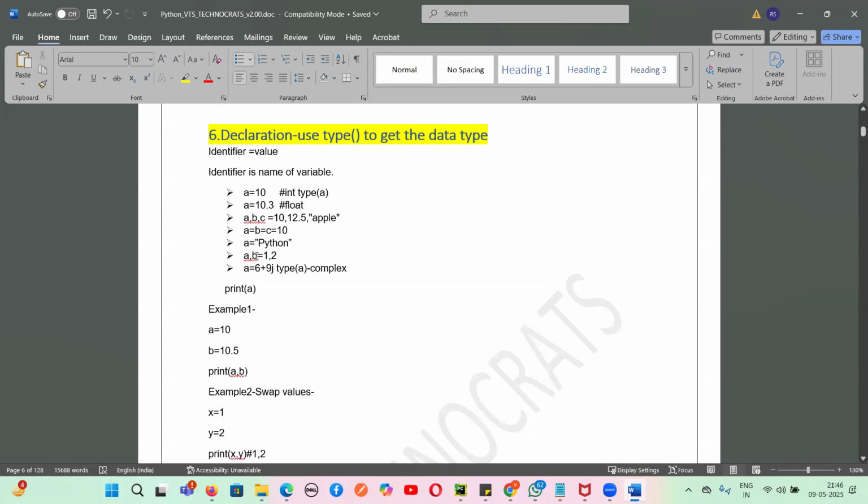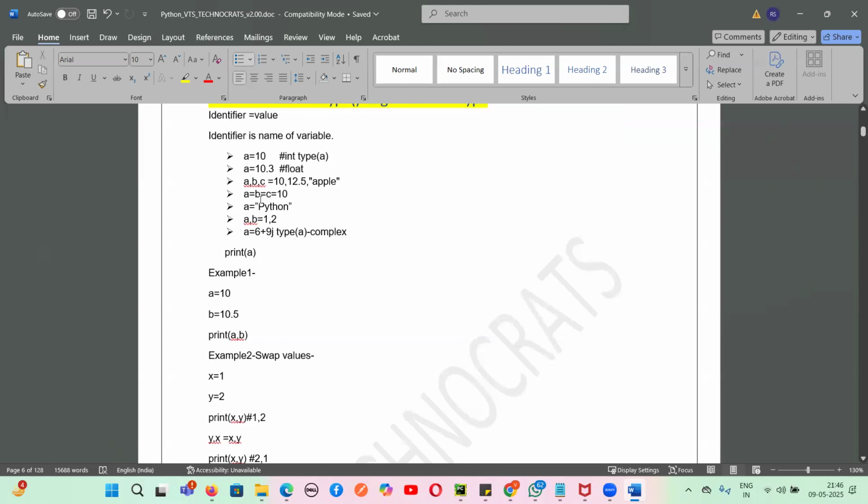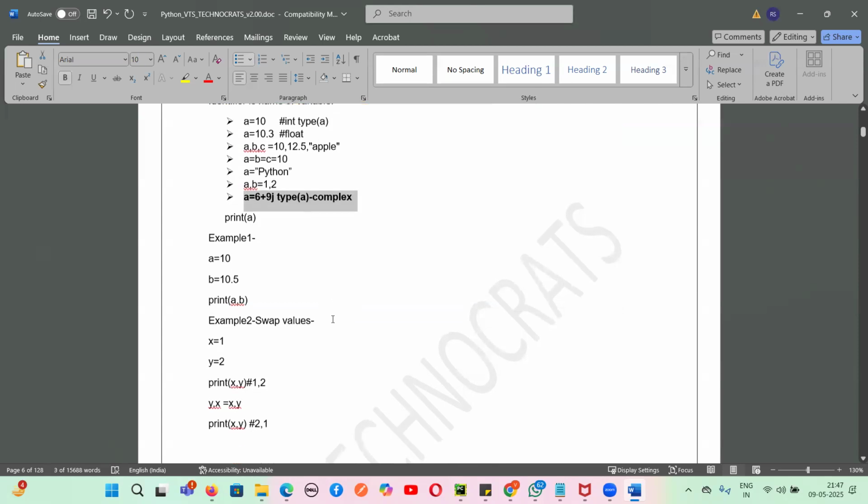And then a equals Python, b equals 1 comma 2, and a equals a complex number. And then we took the type of everything, and we got the value. This is an integer, this is a float. Again, here if I take a as integer, b as float, and c as a string, and we pass the values here, we check the values, and then we took the type of a, which was a complex number. This is the important thing.